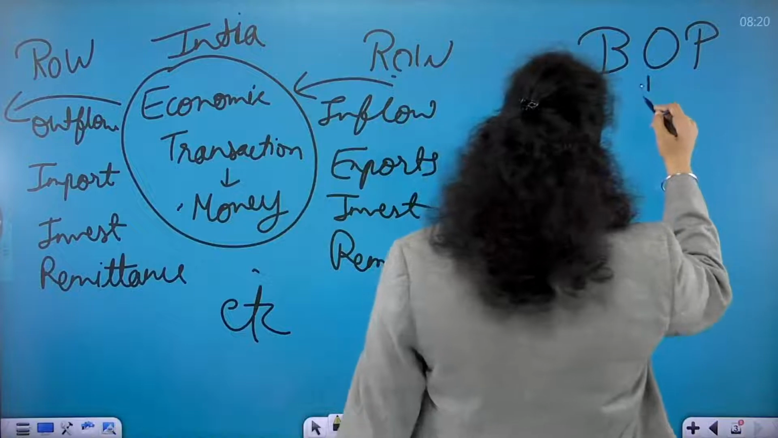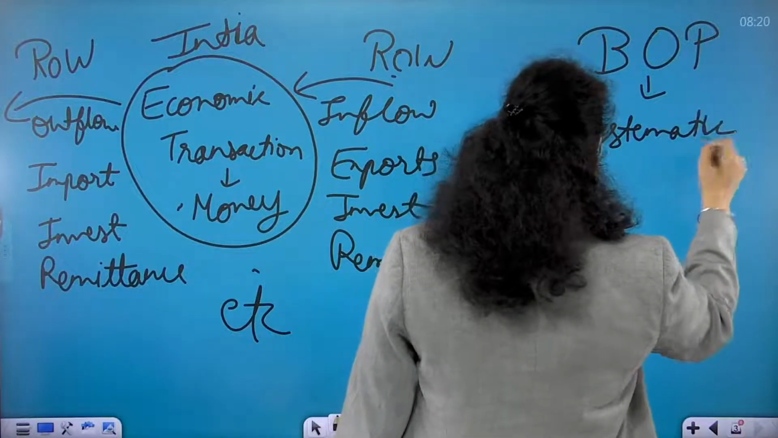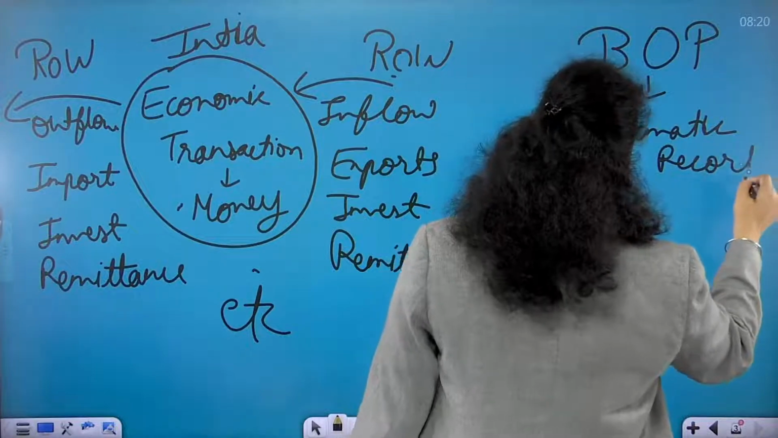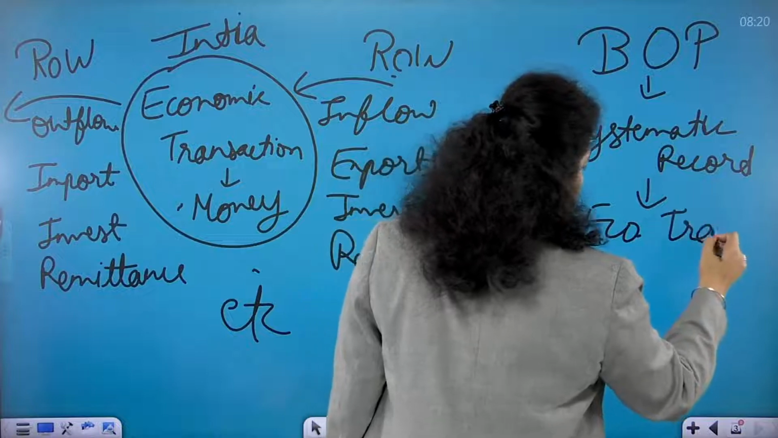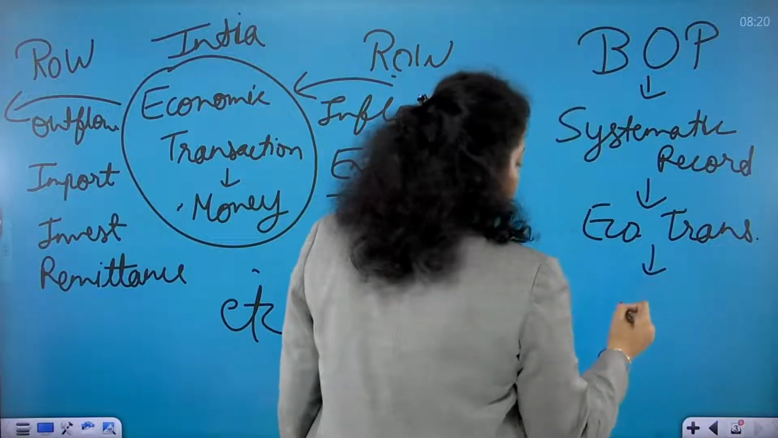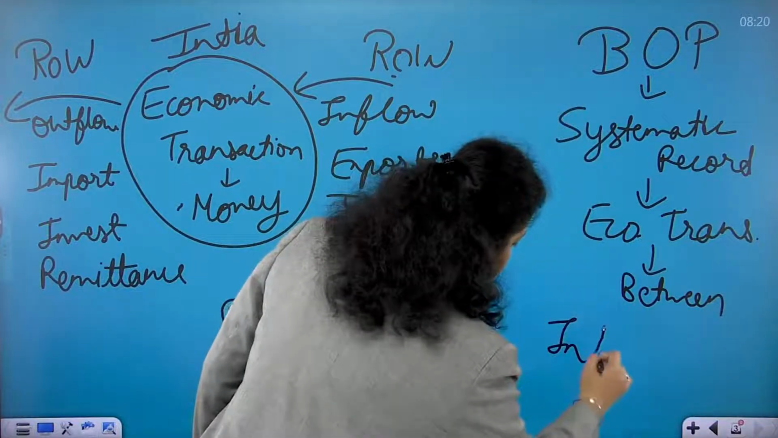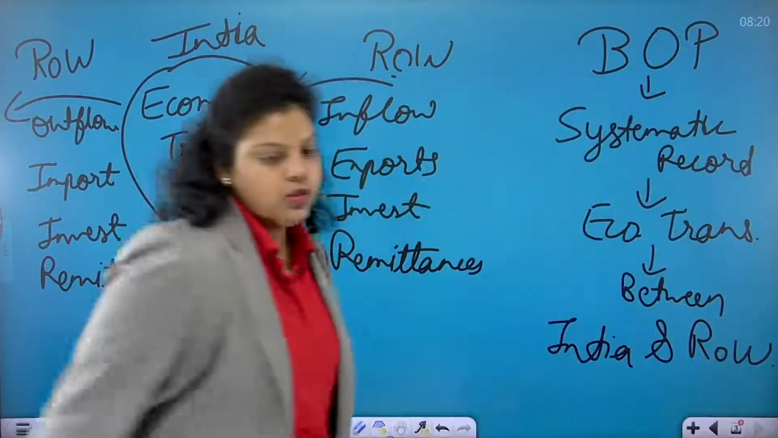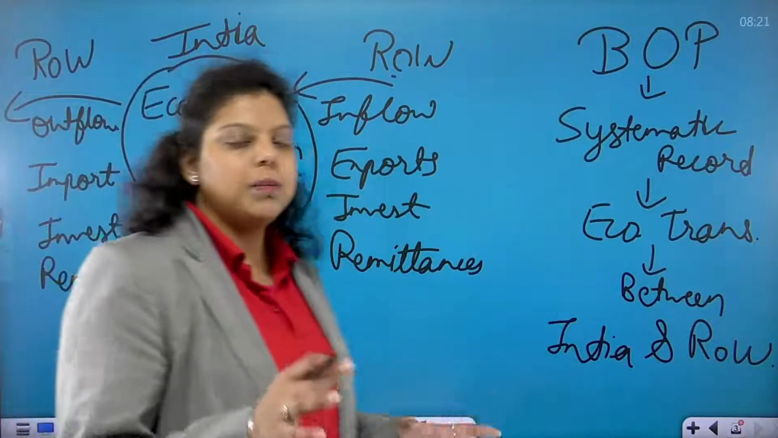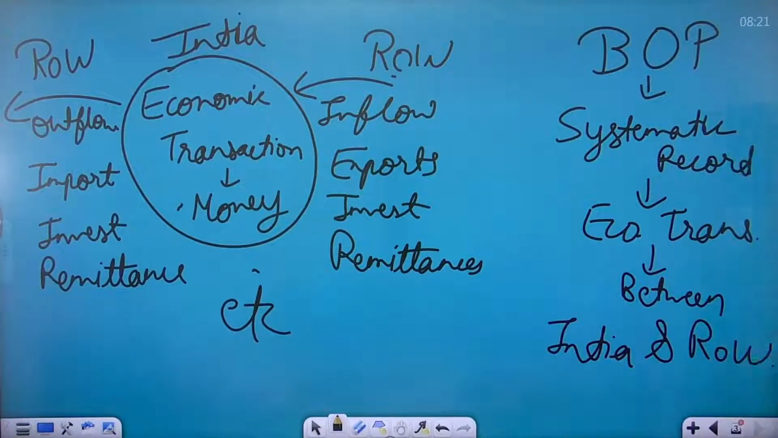It is a systematic record. Record of what? Record of economic transactions between India and the rest of the world in a financial year. So in a financial year, whatever economic transactions happen between India and the rest of the world, the systematic record of those transactions is known as your balance of payment.